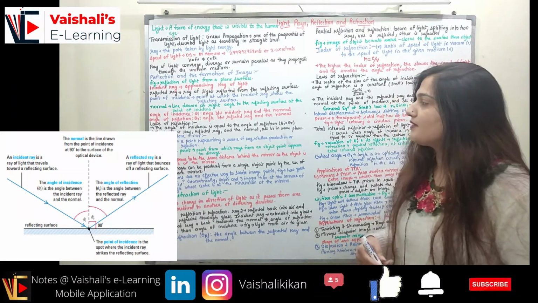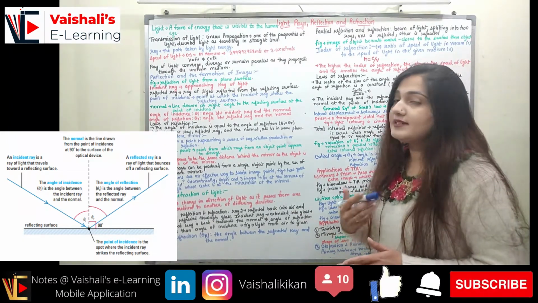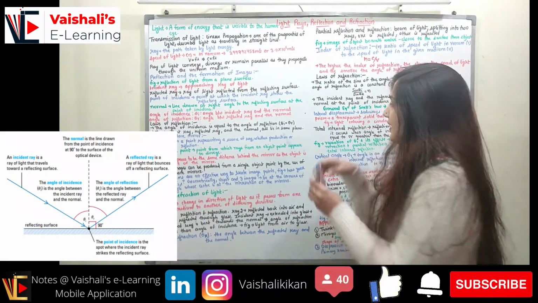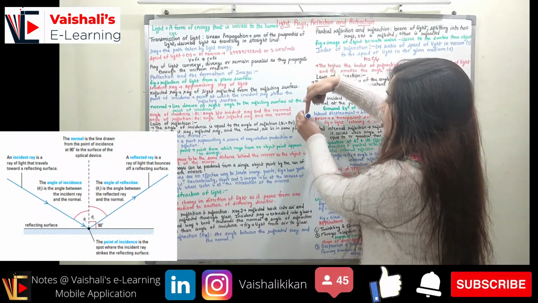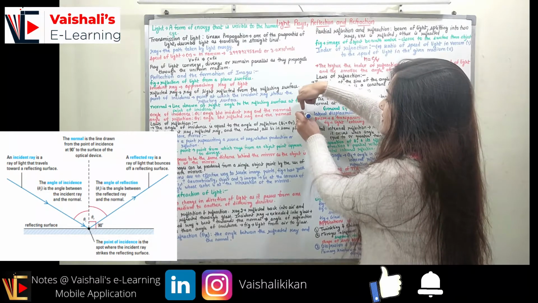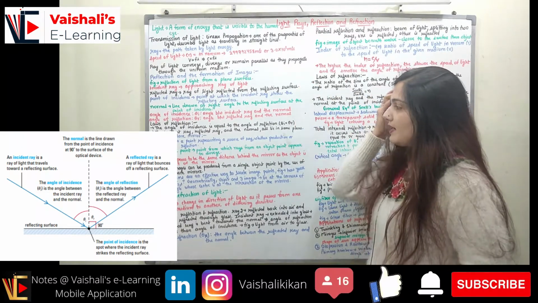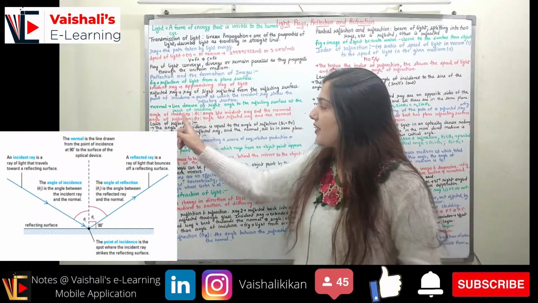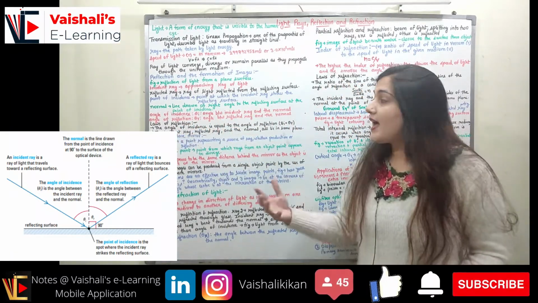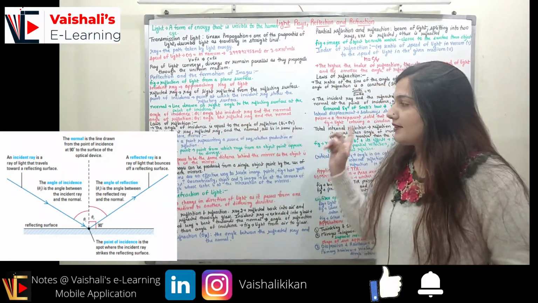Coming to the angle of incidence. Angle of incidence is represented as theta I. If I have two lines, this is the incident ray, this is the normal. The angle between the incident ray and the normal is called the angle of incidence. Similarly, we have the angle of reflection, which is the angle between the reflected ray and the normal.